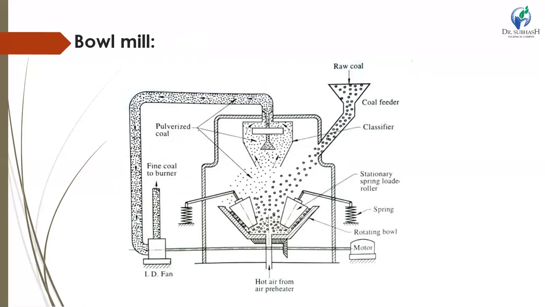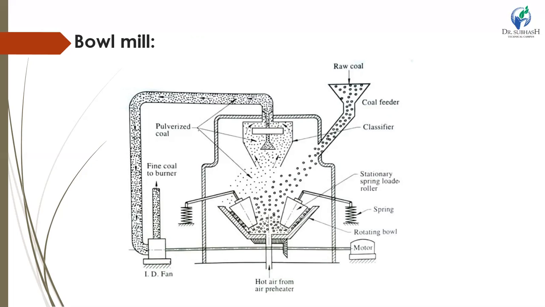The induced draft fan carries the heated air and coal mixture, due to which the pulverized coal is carried out to the stationary classifier located at the top of the pulverizer. The classifier returns the coarse particles of coal for further grinding. The coal pulverized to the desired fineness is carried to the burner through the induced draft fan.